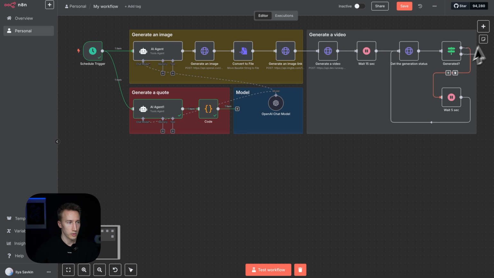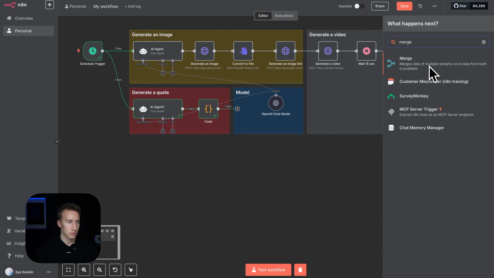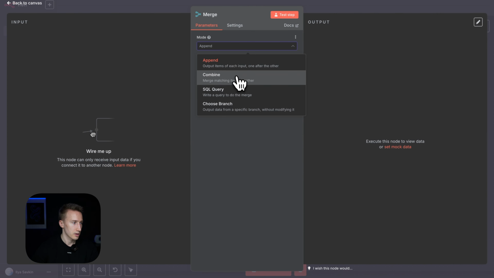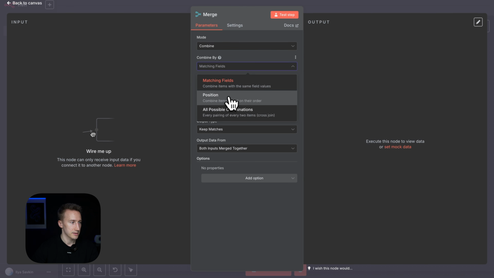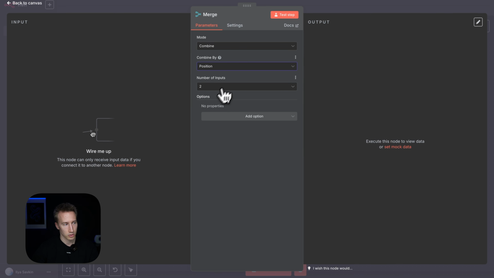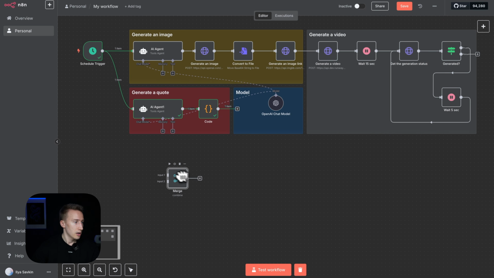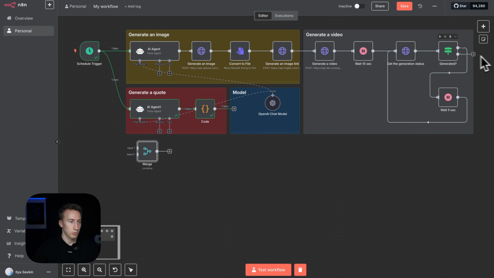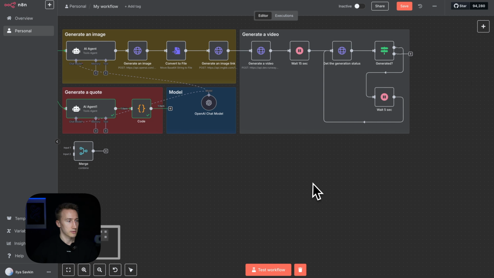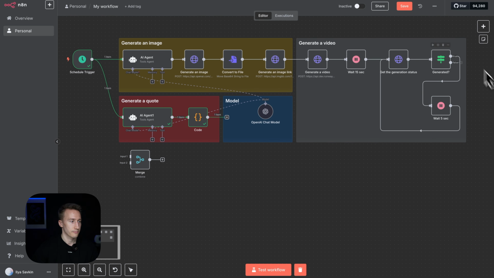So to do that, we need to merge the results. We need to merge video and quote. Let's get the merge node. Combine, position, number of inputs two, because we have two inputs, so quote and video. Perfect. So from video output we have here. Oops, it comes from false.